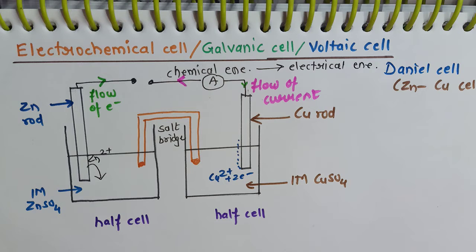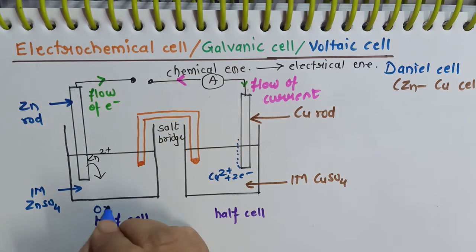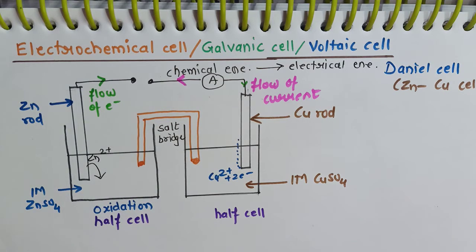What will be the overall impact on the electrode or on the electrolyte? Now as you have seen here, zinc is losing electrons and therefore oxidation is taking place here, and hence this cell is called the oxidation half cell.